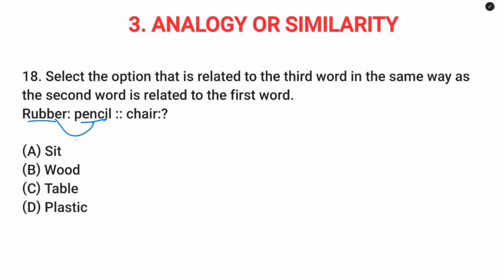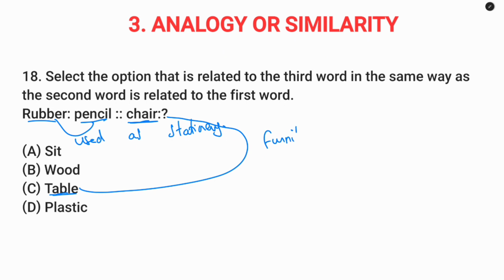Question number 18. Rubber and pencil. So both are used as stationery. Here chair, table. So both are used as furniture. So option C.